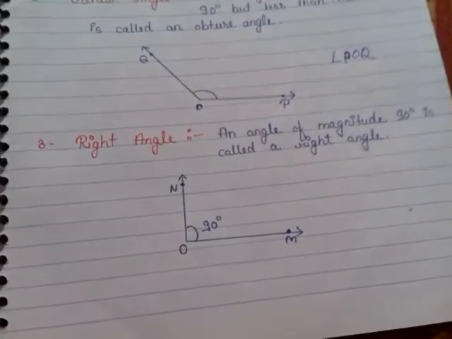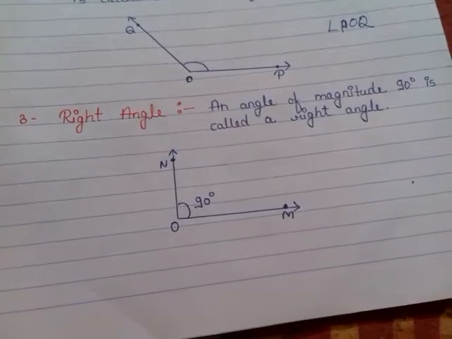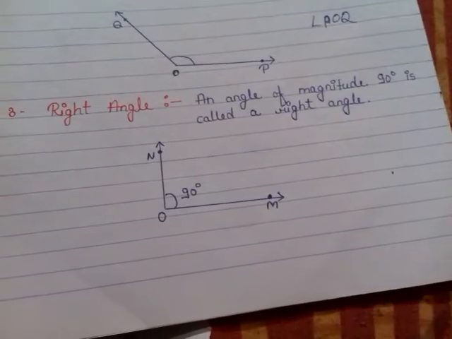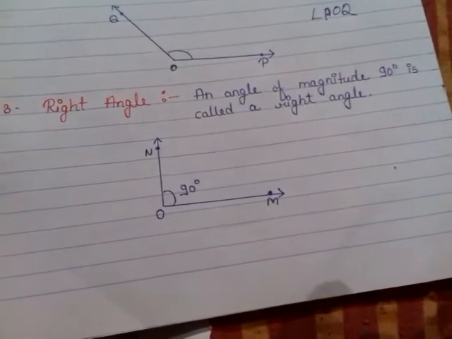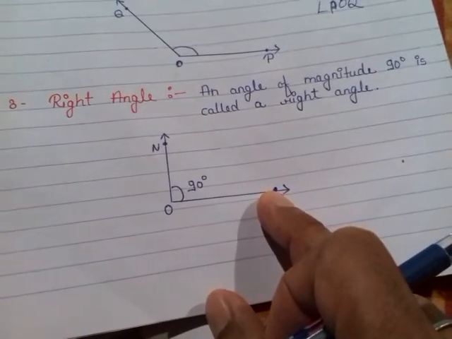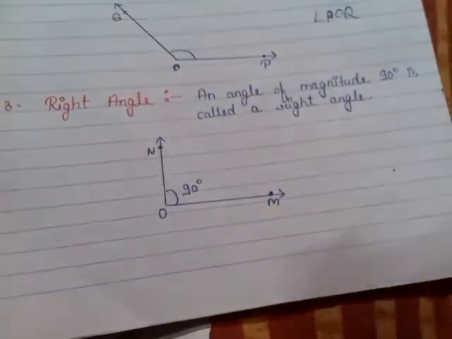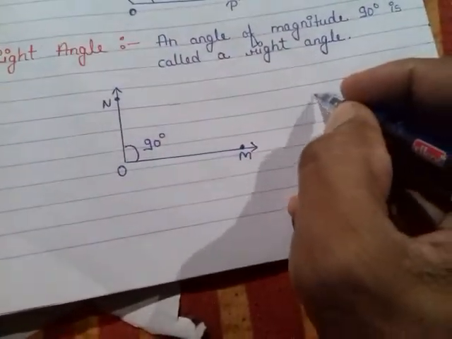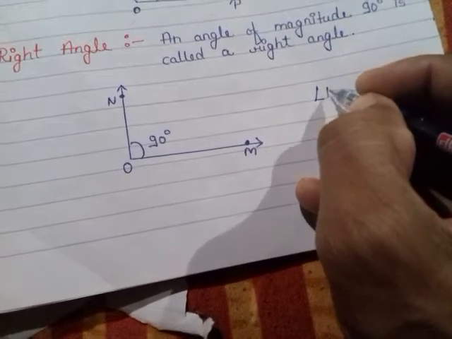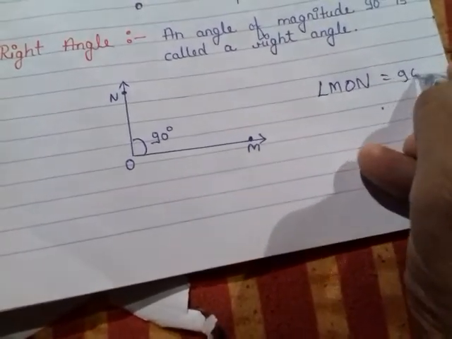Next, right angle. An angle of magnitude 90 degrees is called a right angle. Its measurement is exactly 90 degrees. So it is called a right angle. Angle MON equals 90 degrees.